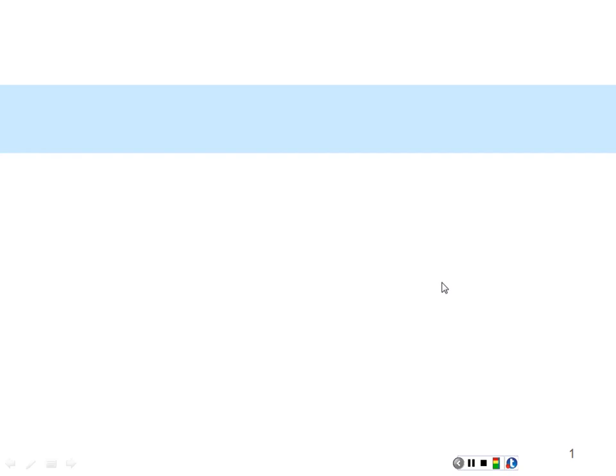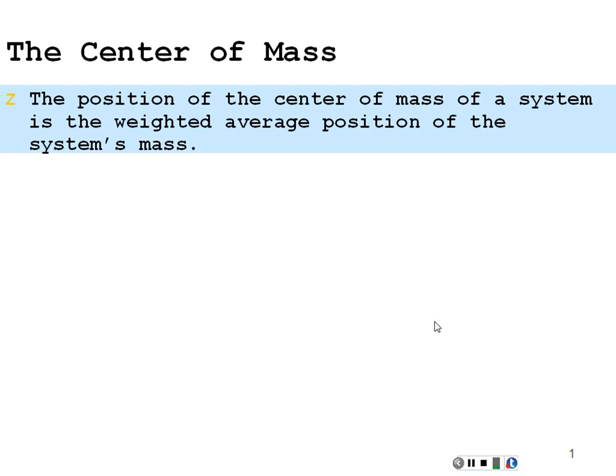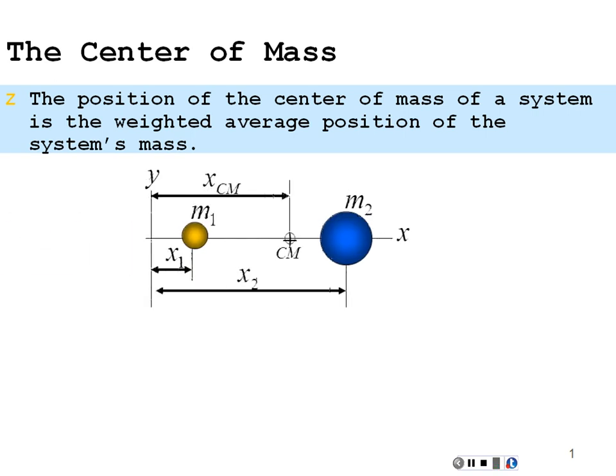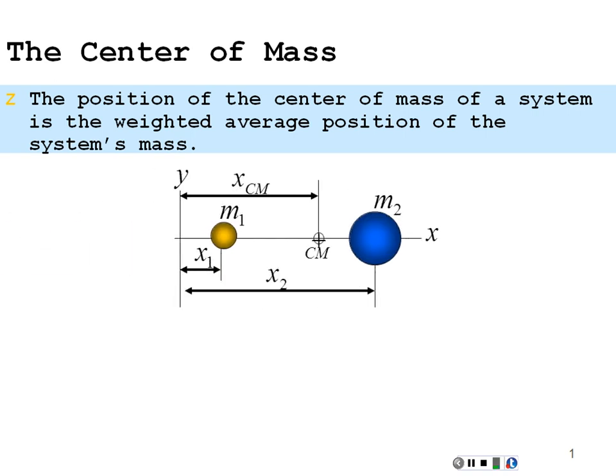We want to look at something related to momentum, and that is the center of mass. The position of the center of mass of a system is the weighted average position of the system's mass. By weighted average, what we mean is if we have two masses like this, we take their respective positions, in this case x1 and x2, and we weight the masses down by their position and divide that by the total mass of the system to get the center of mass, the one location that represents the system.